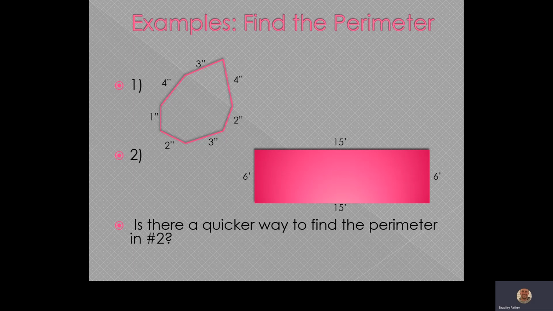So what you're going to do is add all of those side lengths together. It's probably not a bad idea to know how many sides this shape has to make sure that you're adding the correct number of numbers together. Okay, so add your 7 numbers together. You can pause the video if you need to. Probably a good idea to have a calculator out for this lesson. Okay, you should end up with 19 there for the numerical part of your answer. So your answer for perimeter is going to be 19 inches.